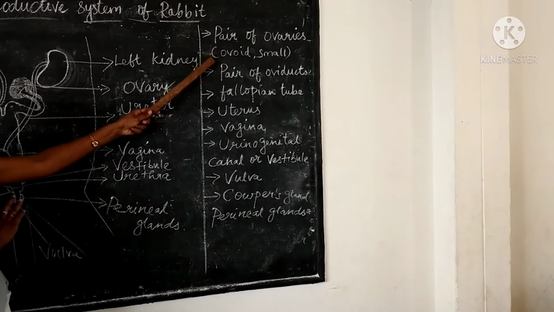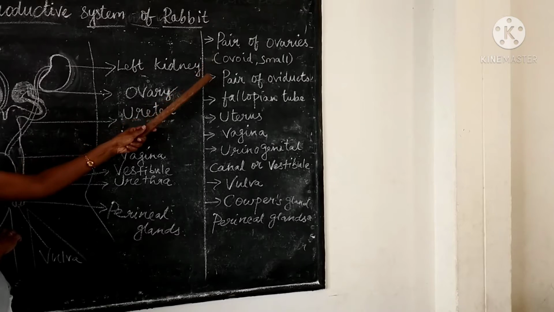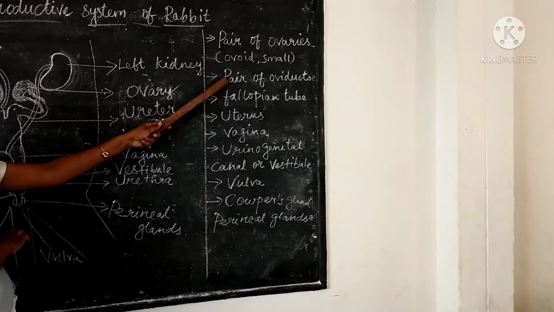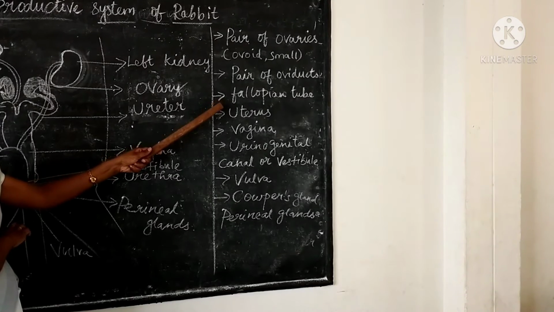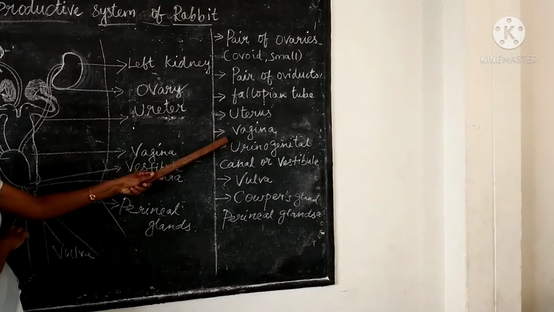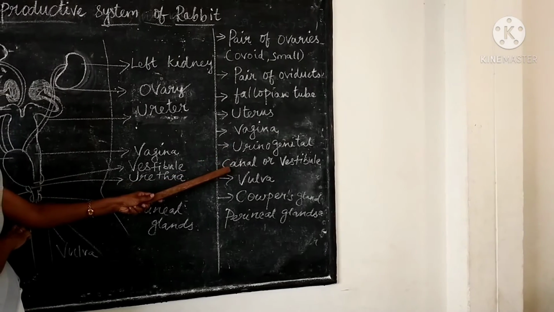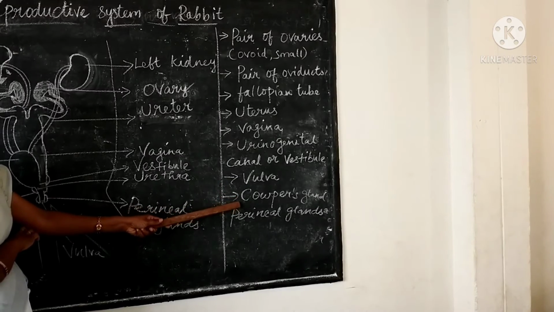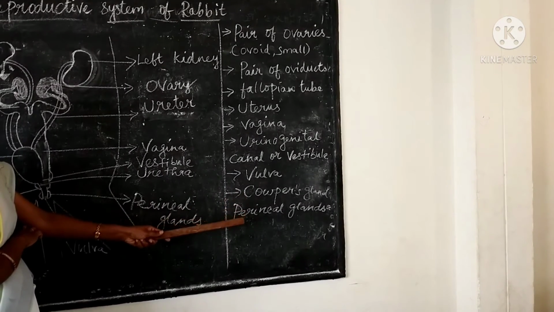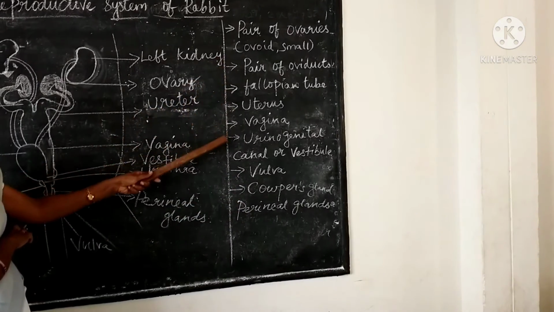Next, we can find the pair of oviducts, which are funnel shaped, opening from each side of the ovary. Next, the anterior part of the tube is the fallopian tube, then uterus, vagina, urinogenital canal or vestibule, vulva, and then Cowper's glands and perineal glands. These are seen in the female reproductive system of rabbit.